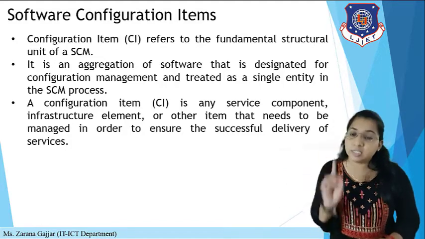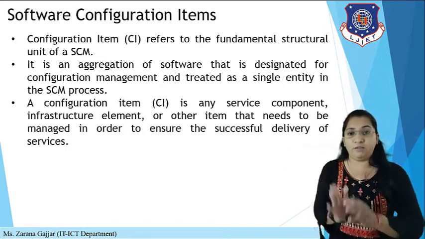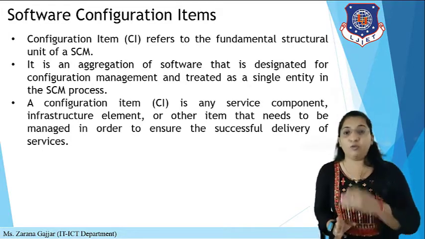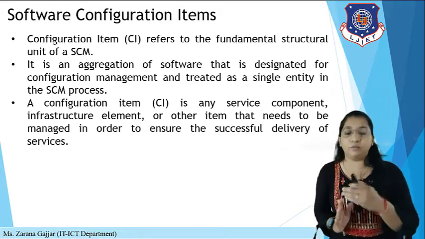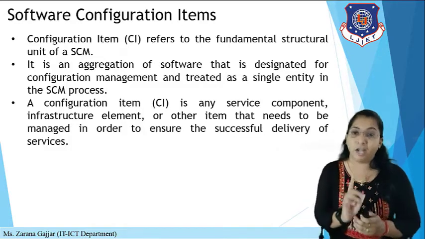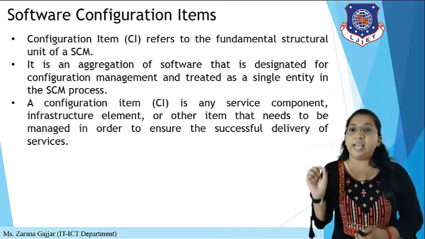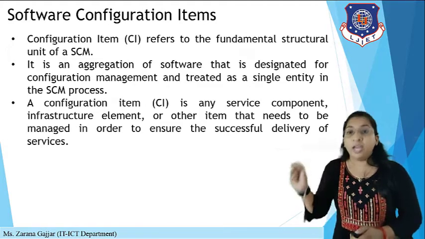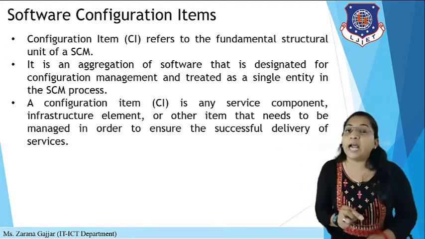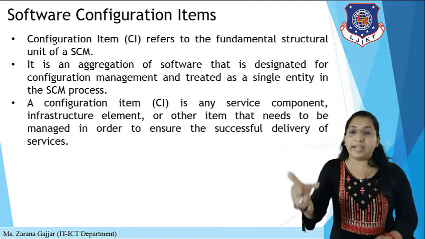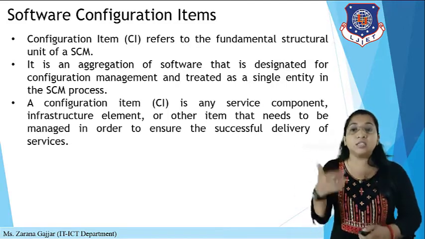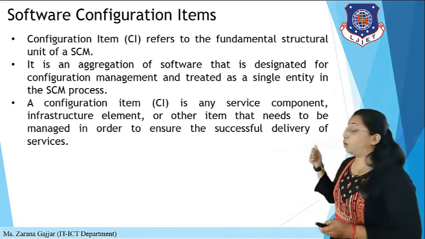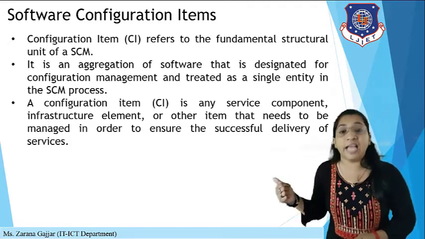For example, if you are doing a modification, then it is a software configuration item. If something is approved, that means a formal technical review, that is another SCI. A CI, that is a configuration item, is any service component, infrastructure element or other item that needs to be managed in order to ensure the successful delivery of services. Okay, so this is about the software configuration item.